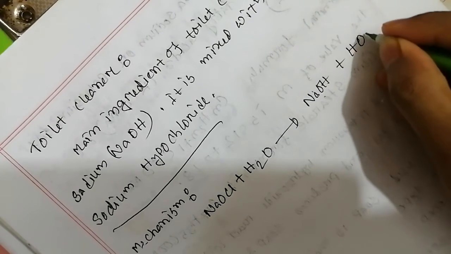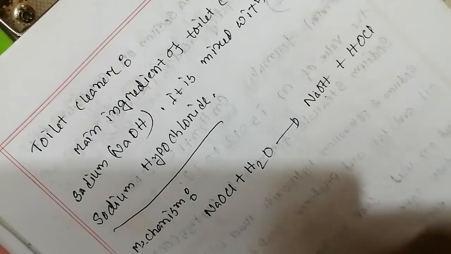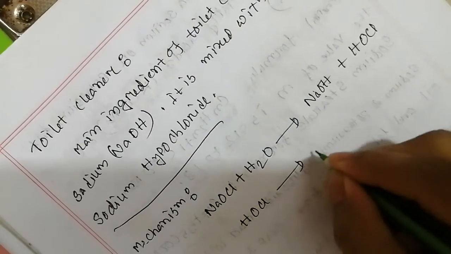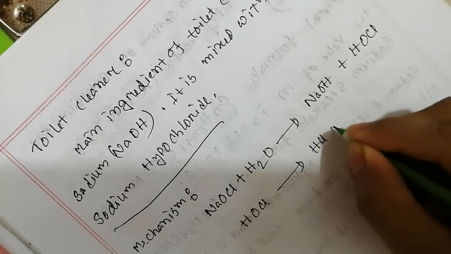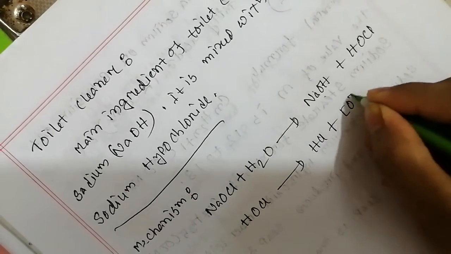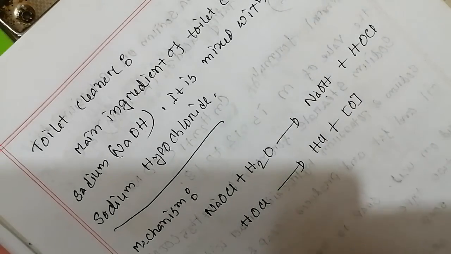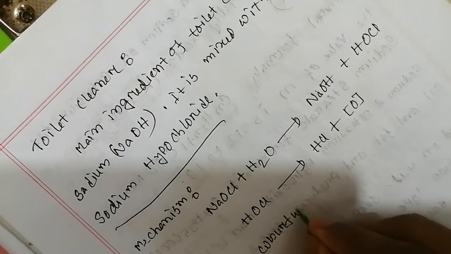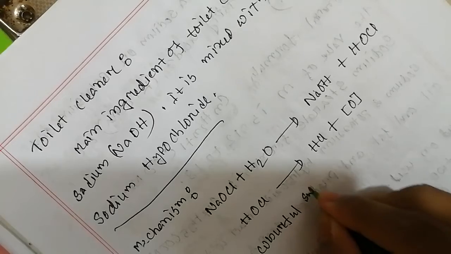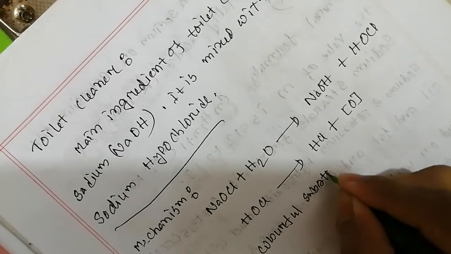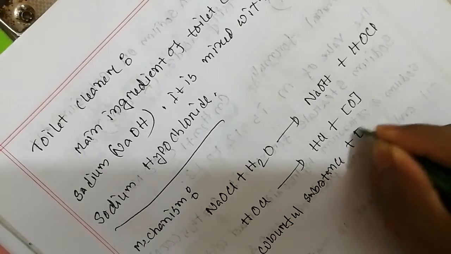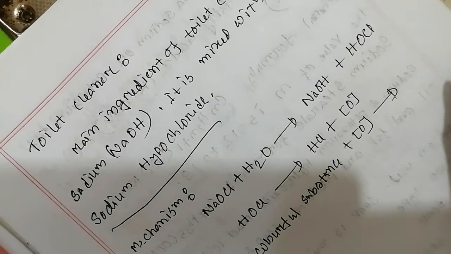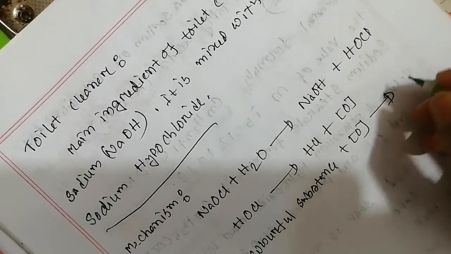The formula of hypochlorous acid is HOCl, and this hypochlorous acid dissociates into HCl and nascent oxygen. This nascent oxygen reacts with colorful substances and produces colorless material.